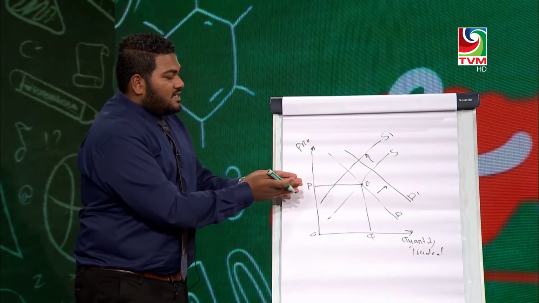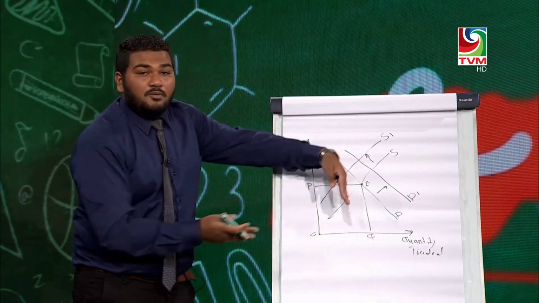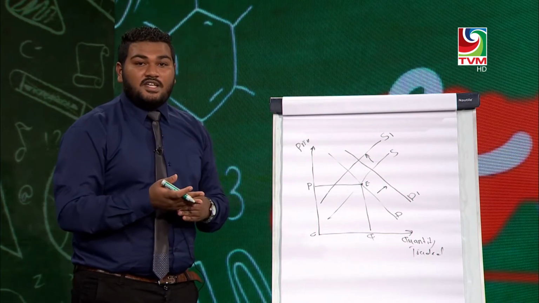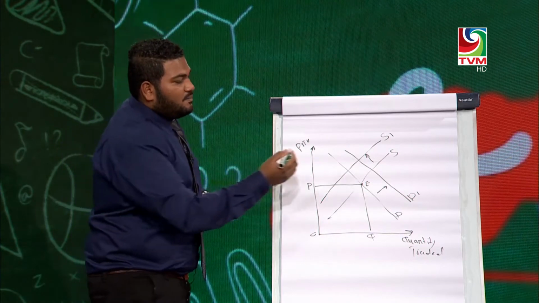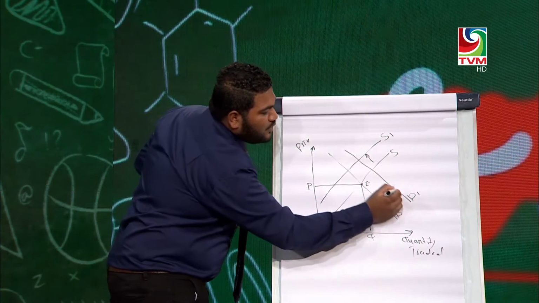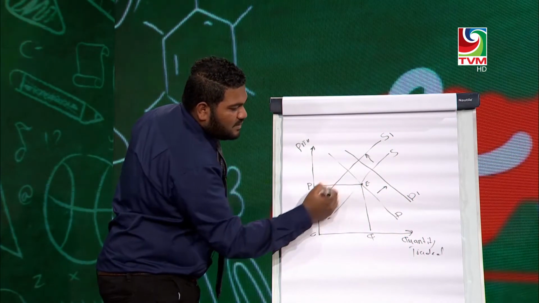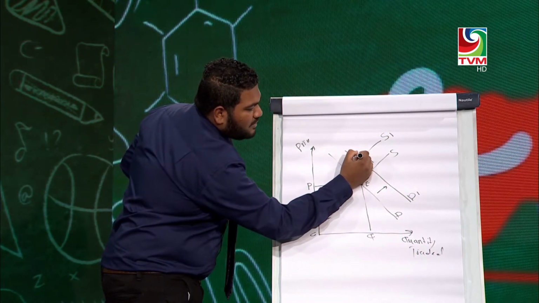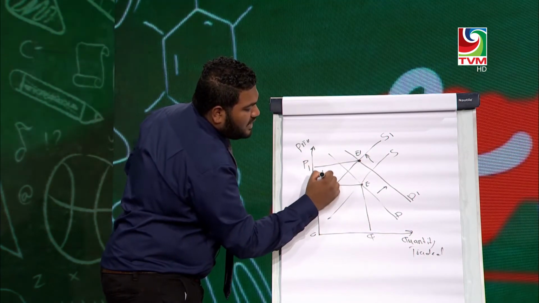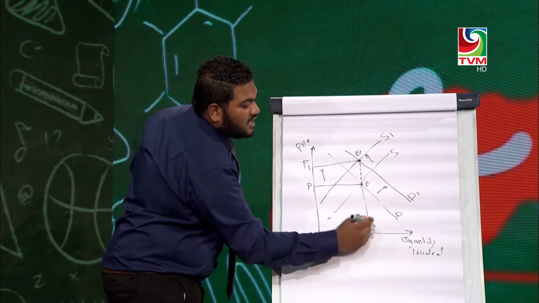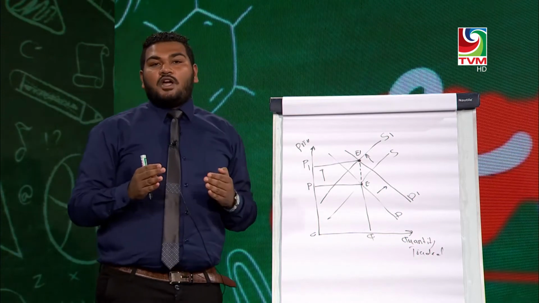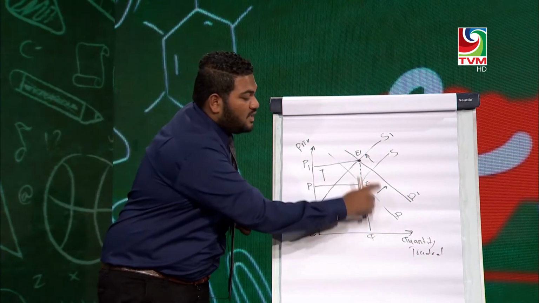So here it is the increase in advertisement and the demand curve shifts to the right, and because of the imposition of indirect tax such as GST or corporation tax, the supply curve shifts to the left. So where is the new equilibrium? Here is the new demand intersecting with the new supply. You can see the new equilibrium is here from E to E1. So the price level increased from P to P1, but the quantity remains constant. So actually the equilibrium price is the price at which the demand intersects with the supply.